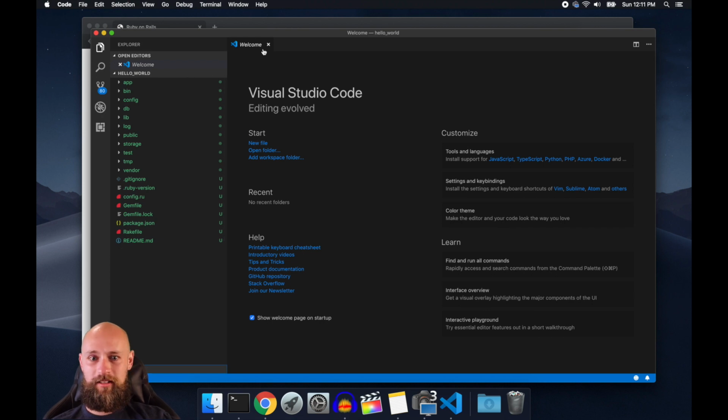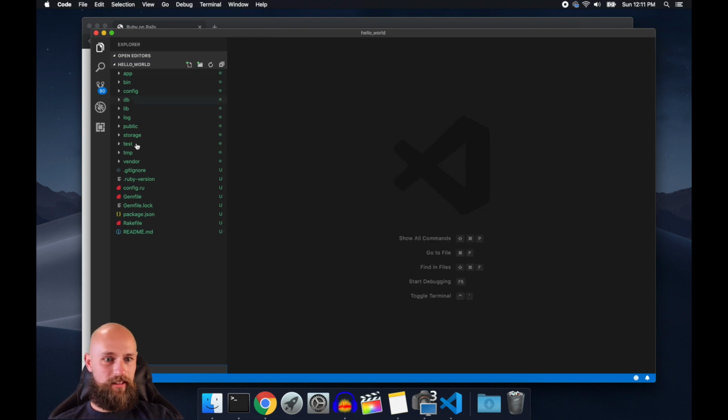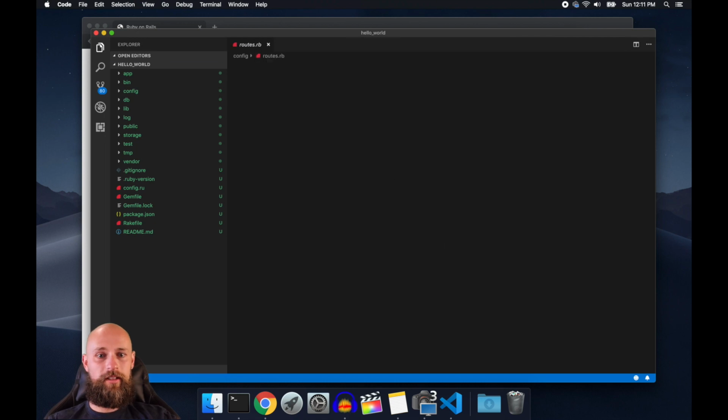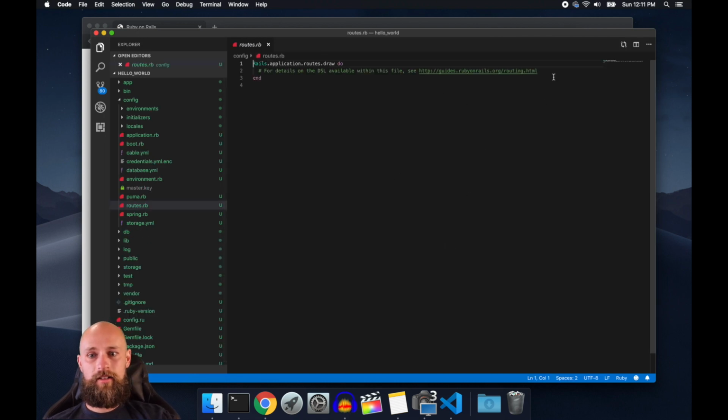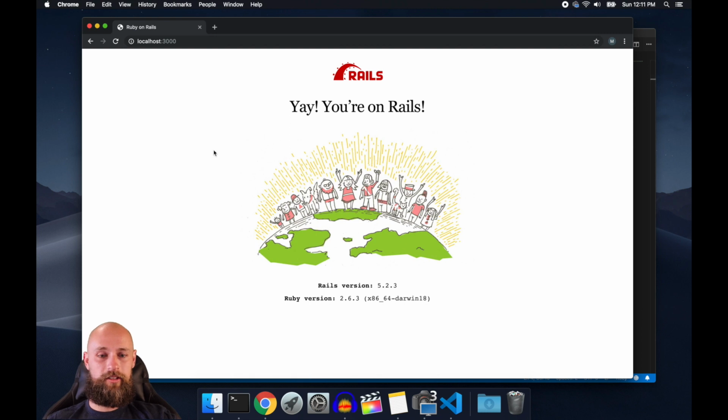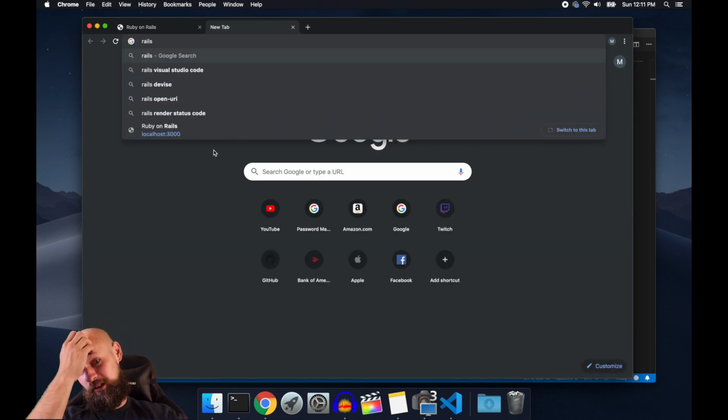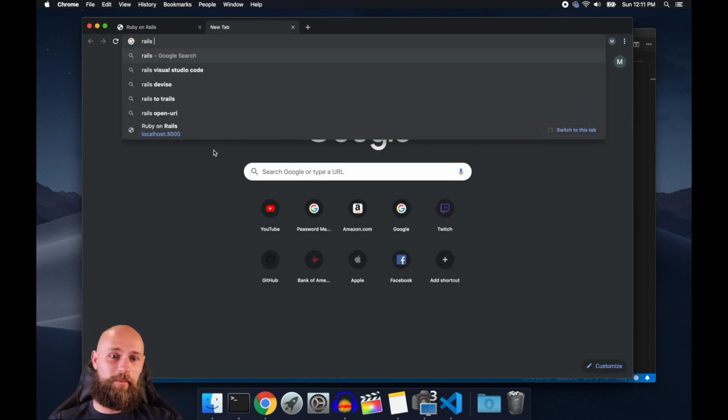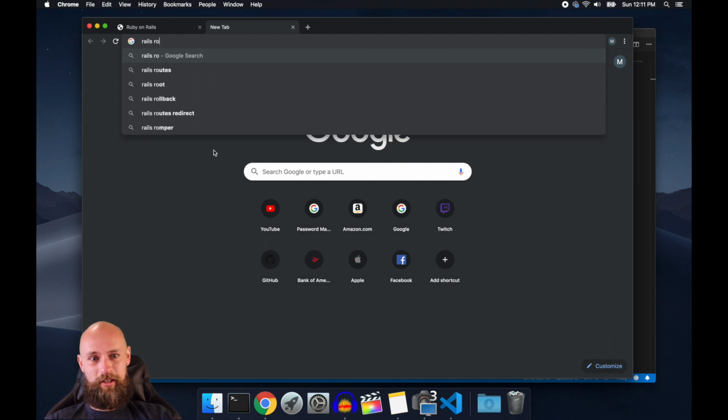Make this thing go away. Sweet, sweet. Let's check out the routes. So I don't remember the syntax. I think it's root to... let's check the Rails docs. See how long it's been since I've turned on a new Rails app? I can't even remember how to do Rails new. Rails root route.